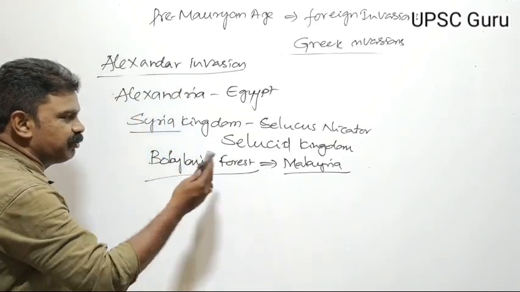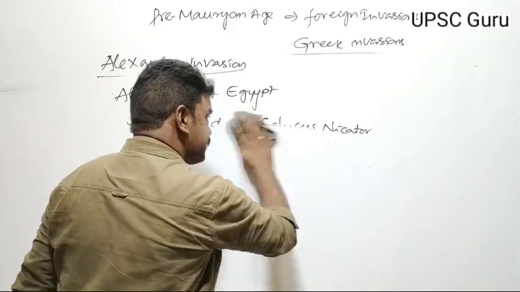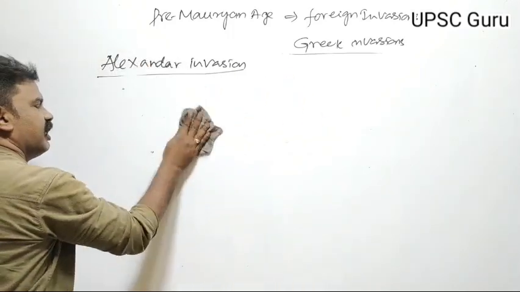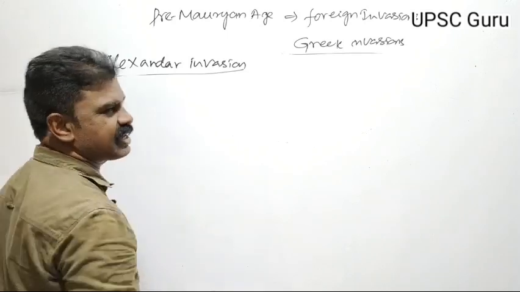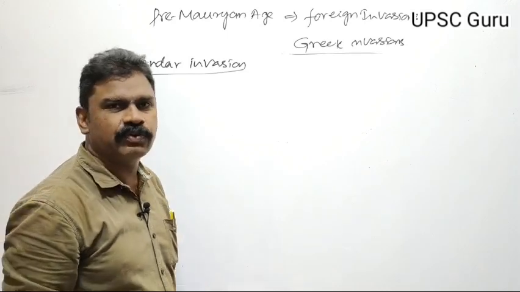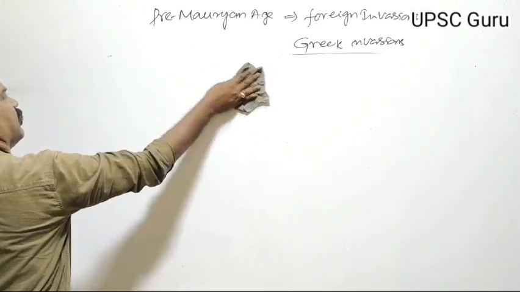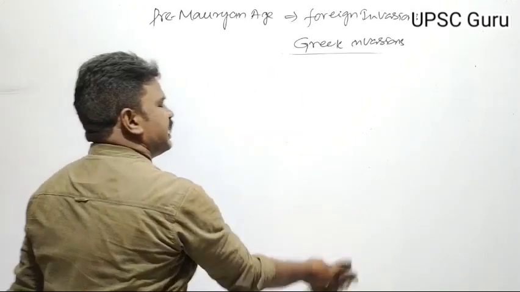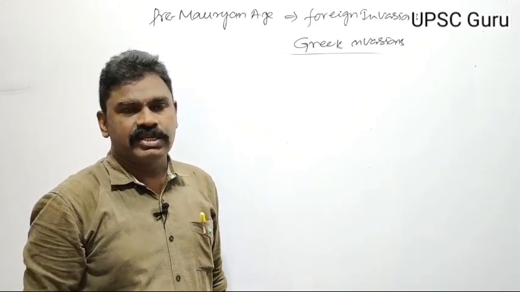Alexander died because of malaria, but science does not accept it. According to science, Alexander died because of gonorrhea. So like this, the Alexander invasion ended.